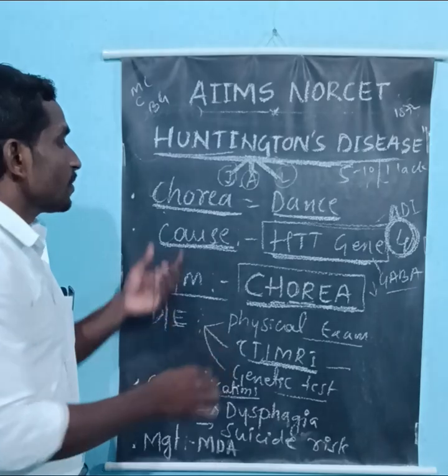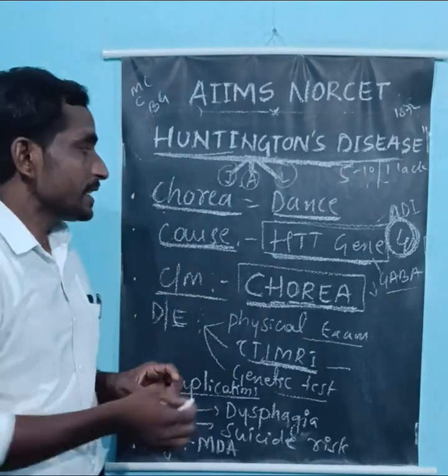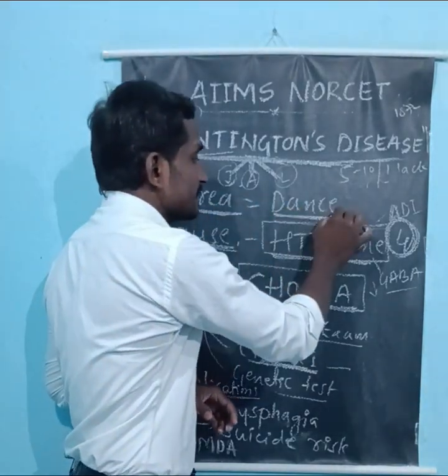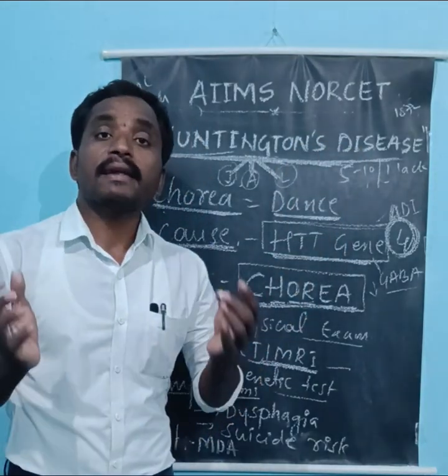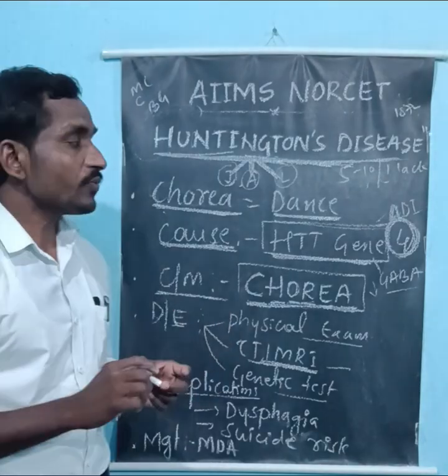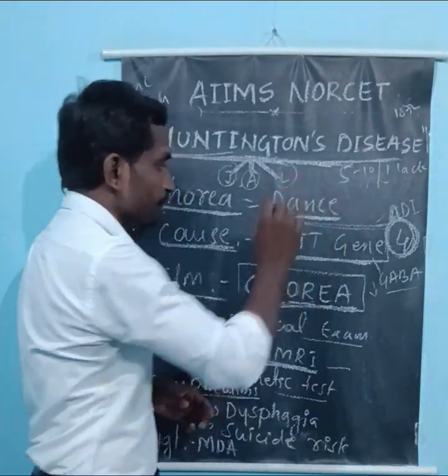Sometimes Huntington disease is called chorea. Chorea is derived from a Greek word, which means dance. The persons suffering from Huntington disease have jerky or dance-like movements. For that reason it is called chorea.